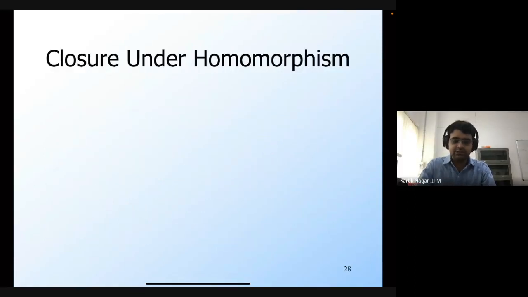Now that we have defined this operation of homomorphism, we can ask the question: are regular languages closed under homomorphism? Which means that if you have a regular language in sigma star, and you apply an arbitrary homomorphism H, then you will get a language in gamma star. You can apply H to every string in the language, and you will get another set of strings, which will be a language in gamma star. Then you can ask whether this new language in gamma star is a regular language or not. And it so happens that regular languages are indeed closed under homomorphism as well.